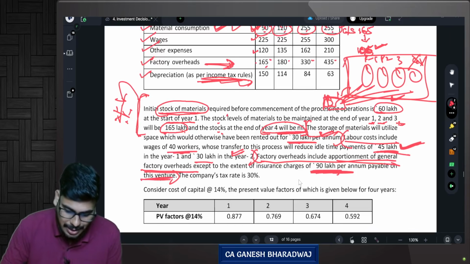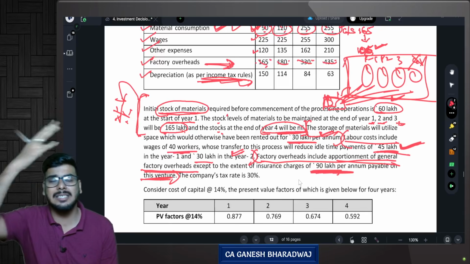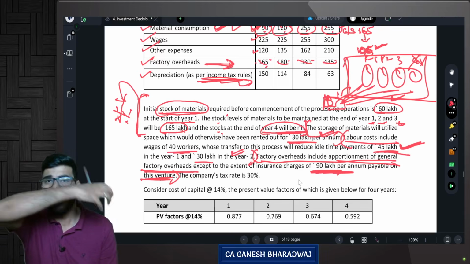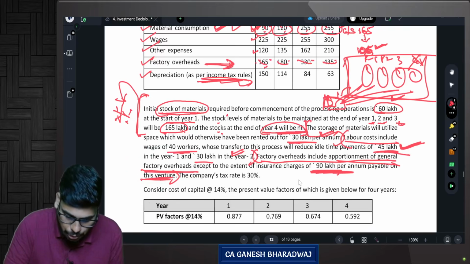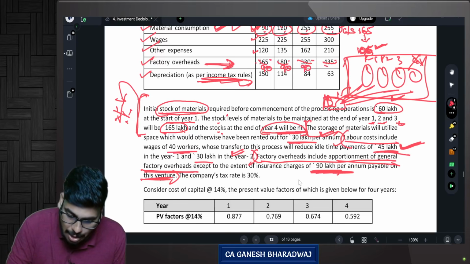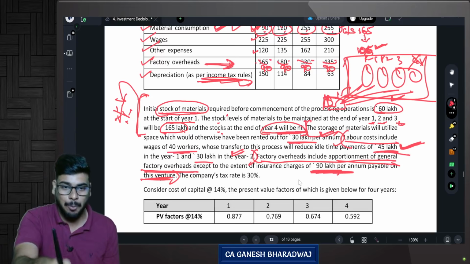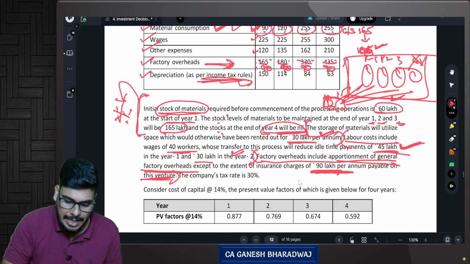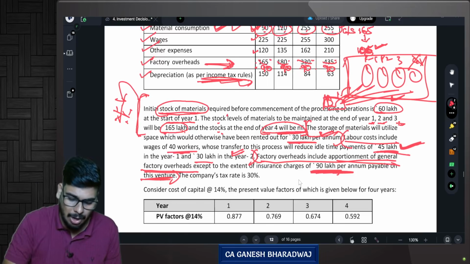Or in other words, this factory overheads, all these figures you can just ignore. Why? These figures are directly coming from my apportionment. That is, whether or not I have this project, anyways, it will continue to be there. The only factory overheads relevant is 90 lakhs every year. Why? Because that is only dependent on the decision of this project. Suppose if I don't have this project, this 90 lakhs alone I can save. If I don't have this project, I will continue to be incurring all this extra cost.